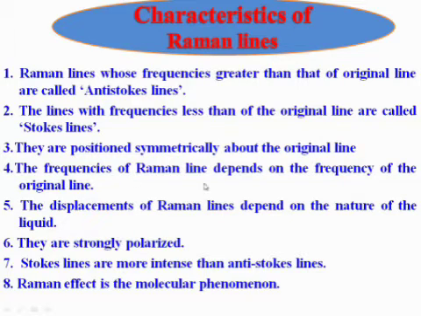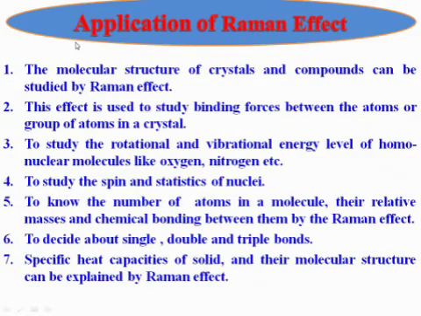Fourth, the frequencies of Raman lines depend on the frequency of the original line. Fifth, the displacement of Raman lines depends on the nature of the liquid. Sixth, they are strongly polarized. Seventh, Stokes lines are more intense than anti-Stokes lines. Last one, Raman effect is a molecular phenomenon.